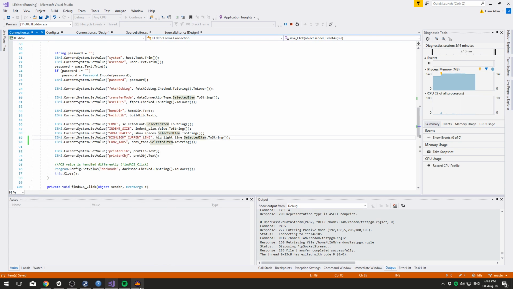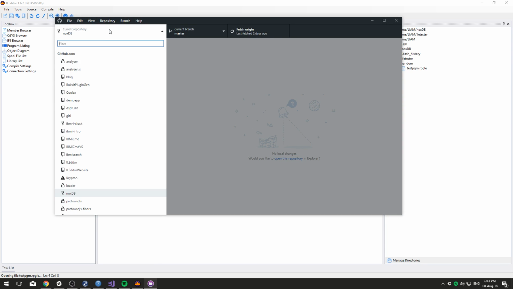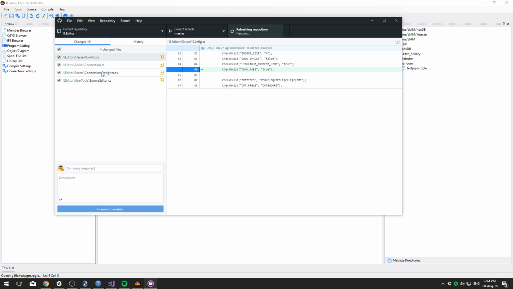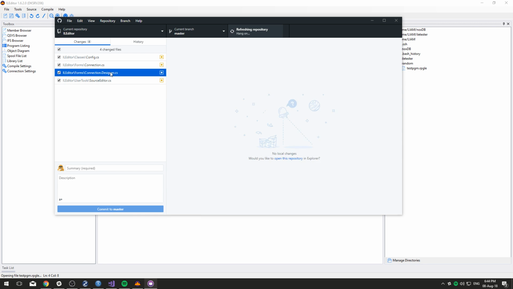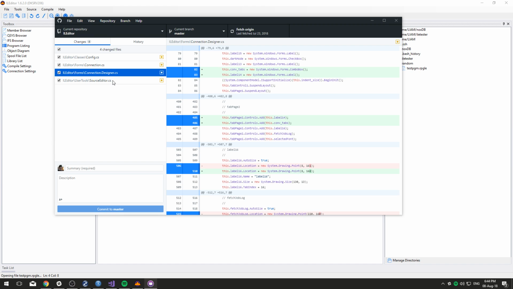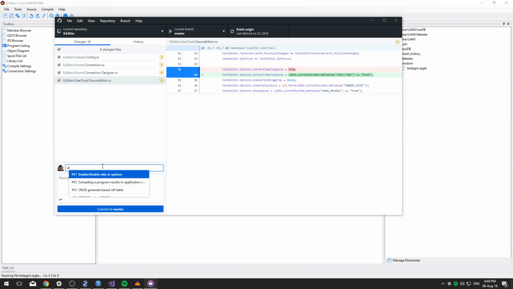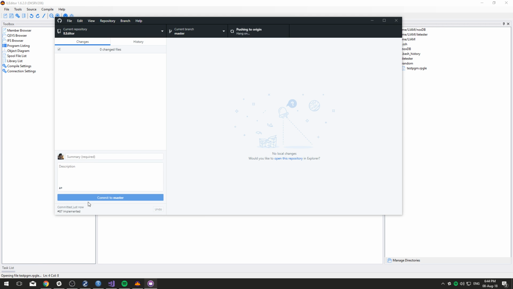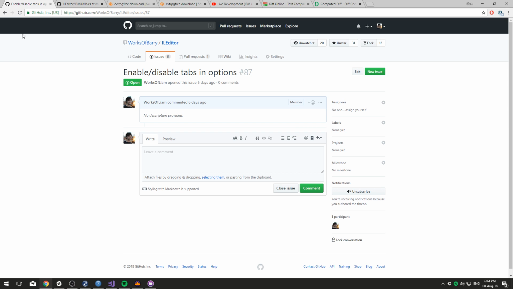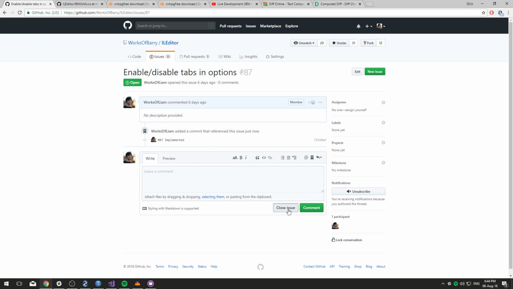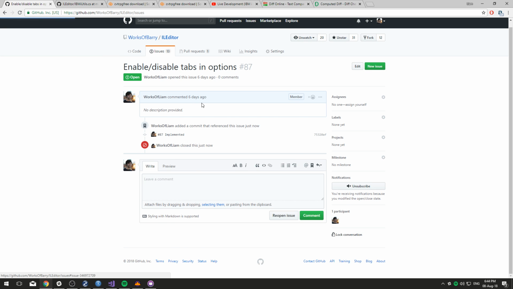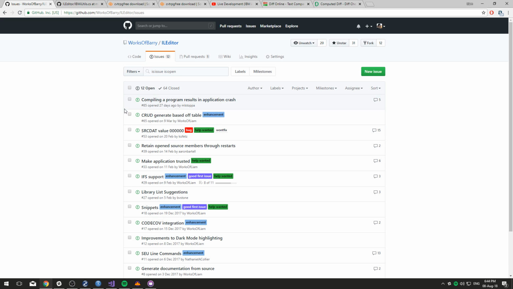GitHub desktop. Cool. What issue number is this? Just do that. And then when it's refreshed and it's on here, close issue. Boom. Cool.